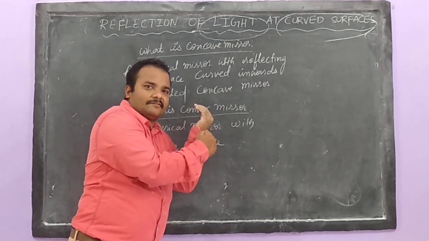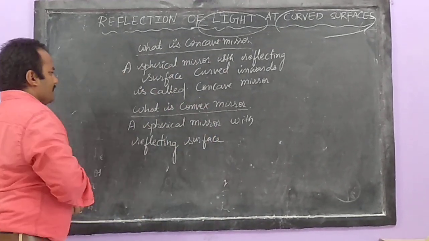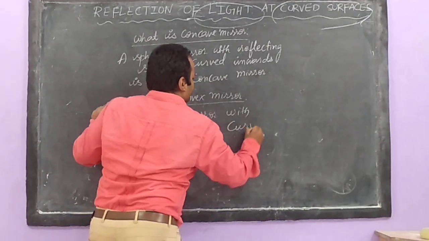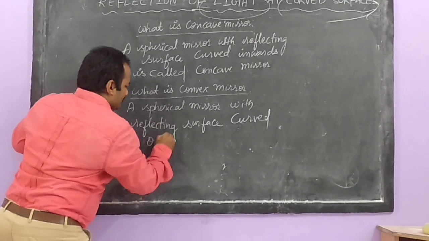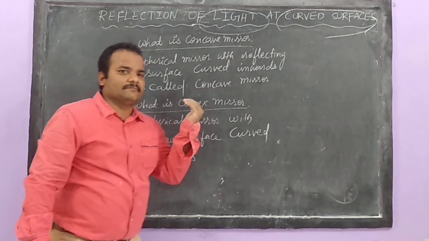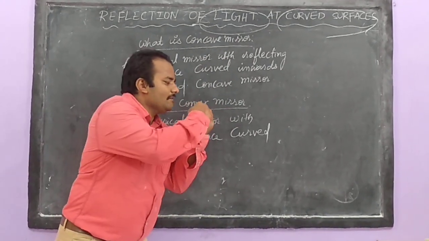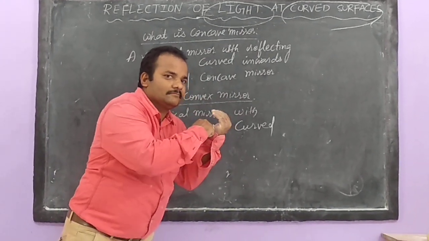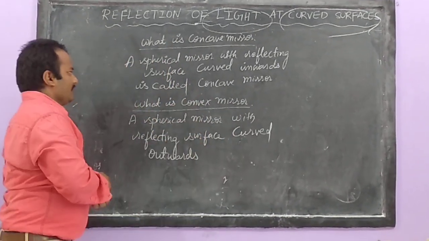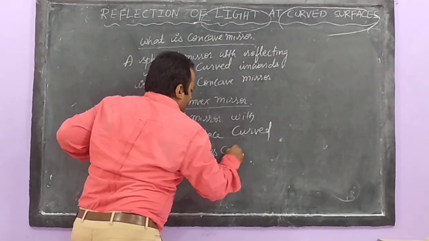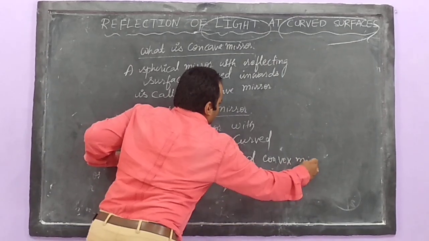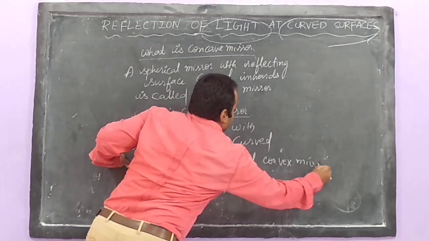This is the reflecting surface. So see here, a spherical mirror with reflecting surface curved outwards. This time also we have the reflecting surface for the convex mirror, but this time it is outside, not inside. In the first case, in concave, we have it inside. So it's called a convex mirror.